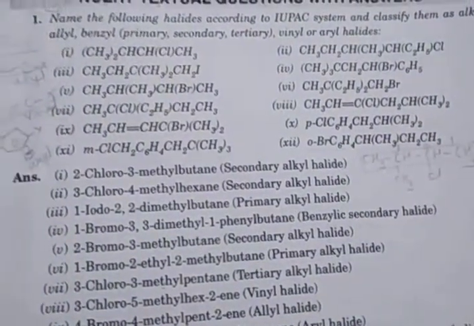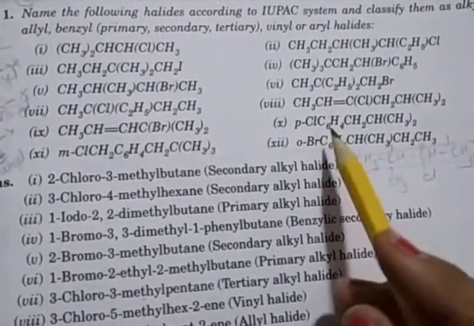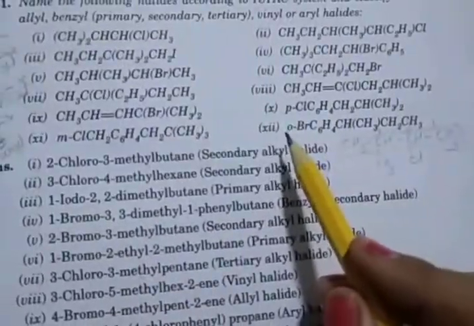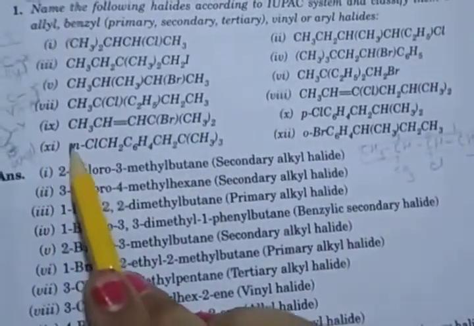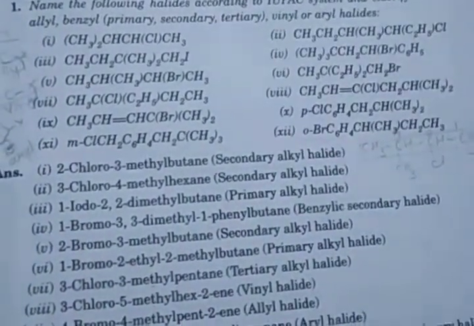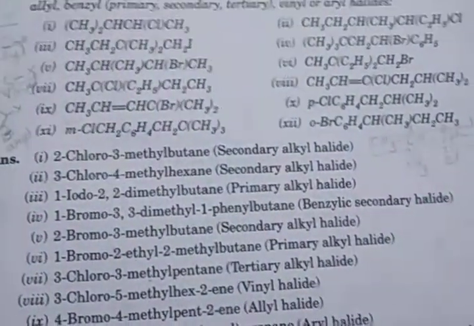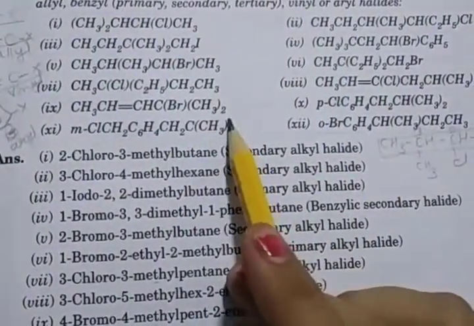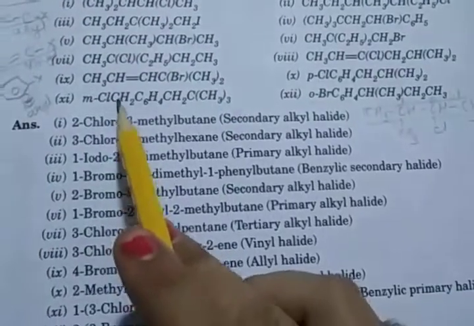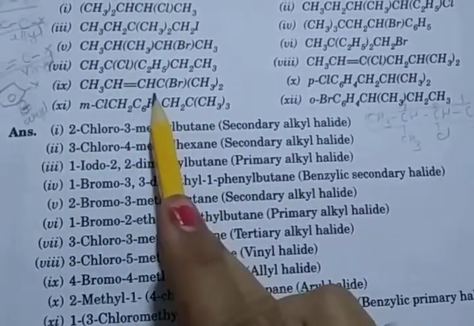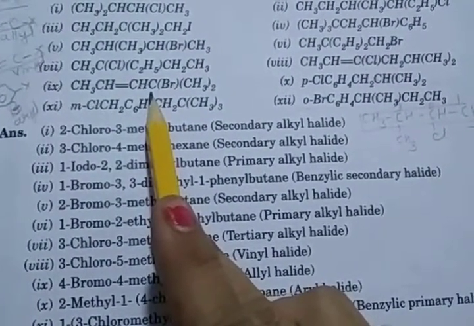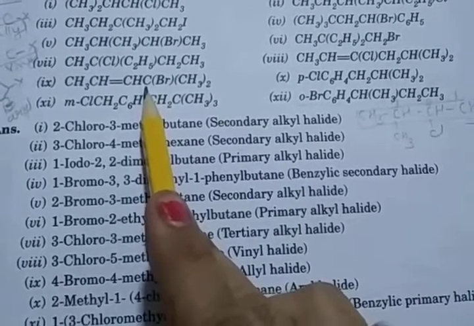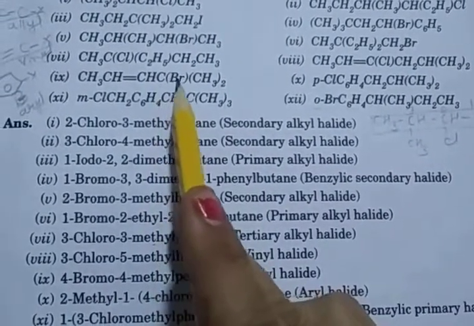Then the next example, you see, ninth number: CH3 CH double bond CH CBr CH3 whole twice. Br is attached to the fourth number carbon.